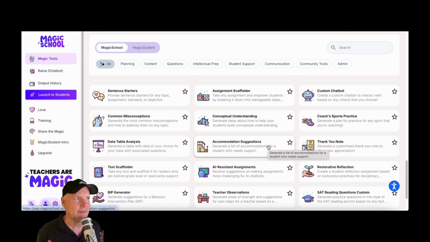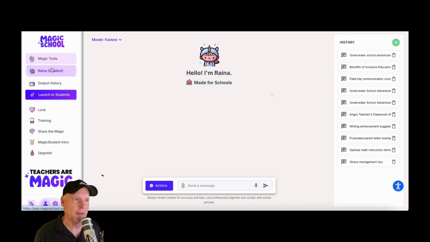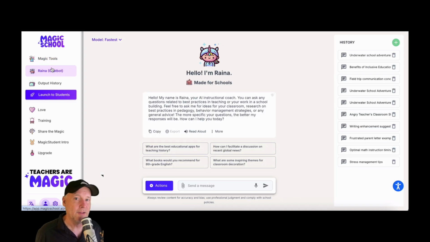So since it's kind of almost like a guardrail that's going to shape what you're asking artificial intelligence to give a response that is appropriate and helpful to you as an educator. So if you don't want to use all these tools here, you can jump over to the chatbot, Raina here. Raina is really similar to ChatGPT or Claude.ai or Microsoft Copilot or Google's Gemini. In fact, it probably pulls its data from one or more of those other services anyways.